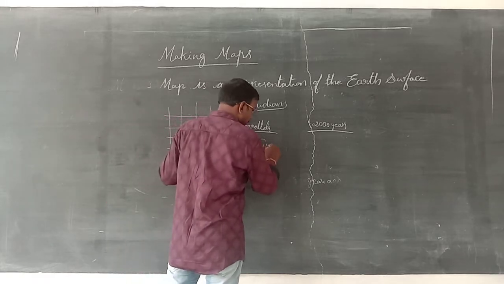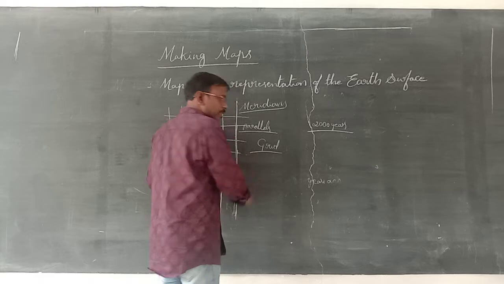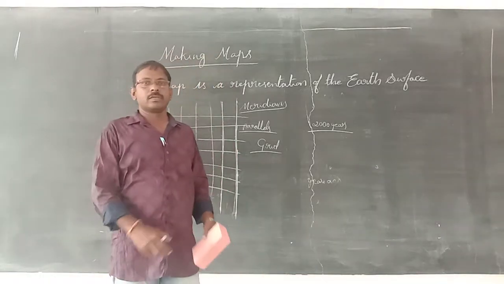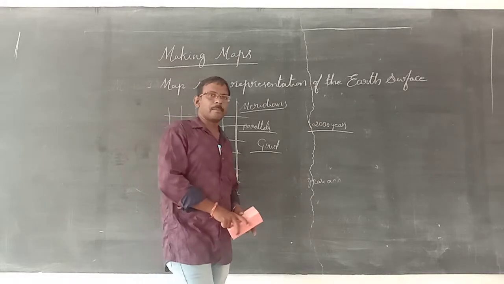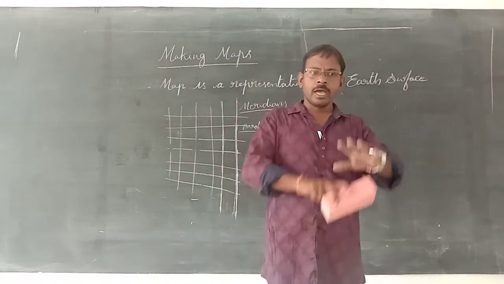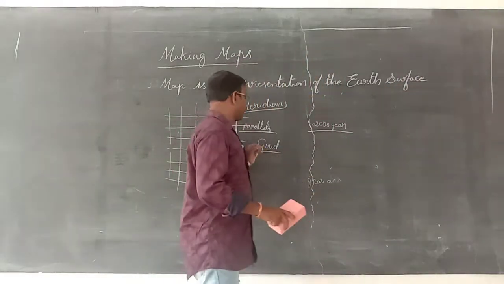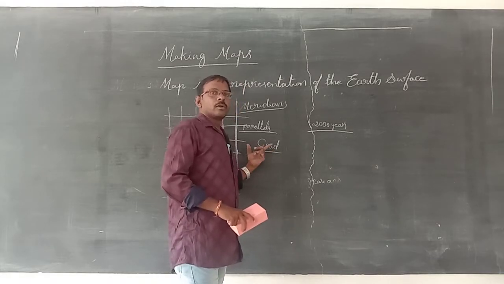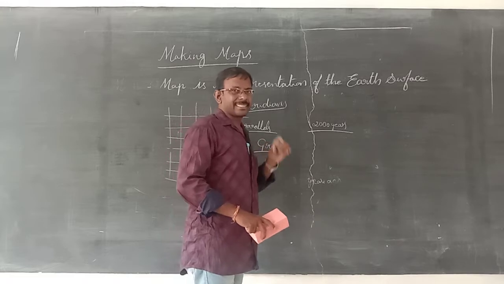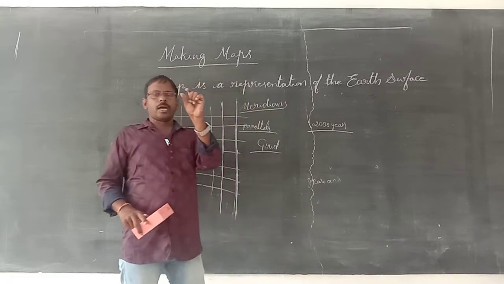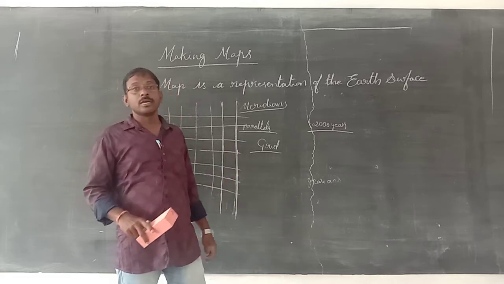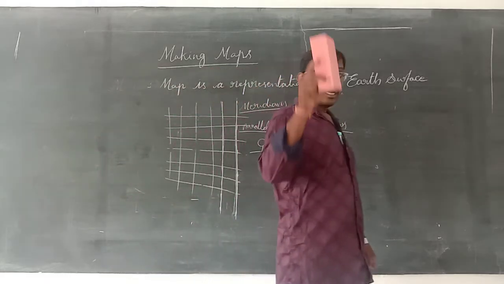The collection of latitudes and longitudes is known as a grid. The total latitudes and longitudes on the paper or on the globe or anywhere is known as a grid. We use these latitudes and longitudes to locate places exactly and accurately. This was prepared by the Greeks.